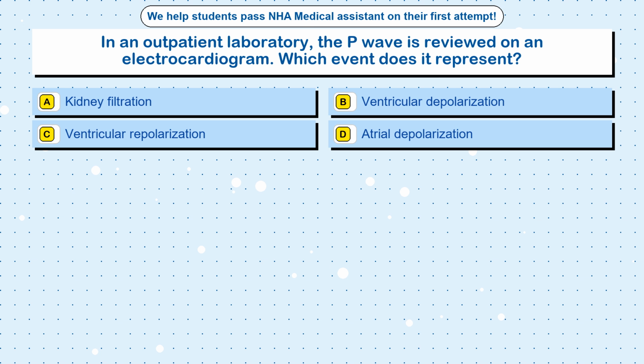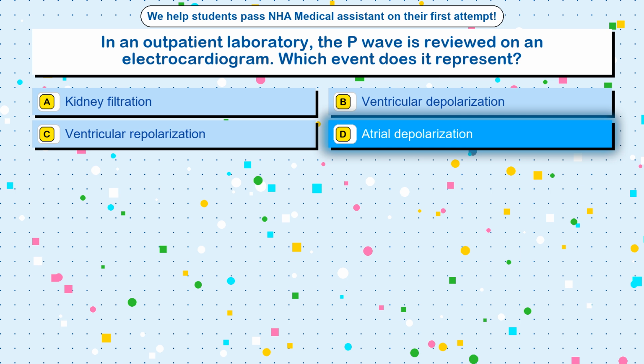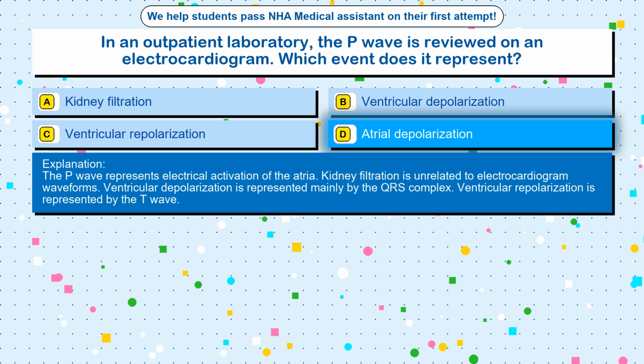Option A, kidney filtration. Option B, ventricular depolarization. Option C, ventricular repolarization. Option D, atrial depolarization. The correct answer is option D, atrial depolarization. The P wave represents electrical activation of the atria. Kidney filtration is unrelated to electrocardiogram waveforms. Ventricular depolarization is represented mainly by the QRS complex. Ventricular repolarization is represented by the T wave.